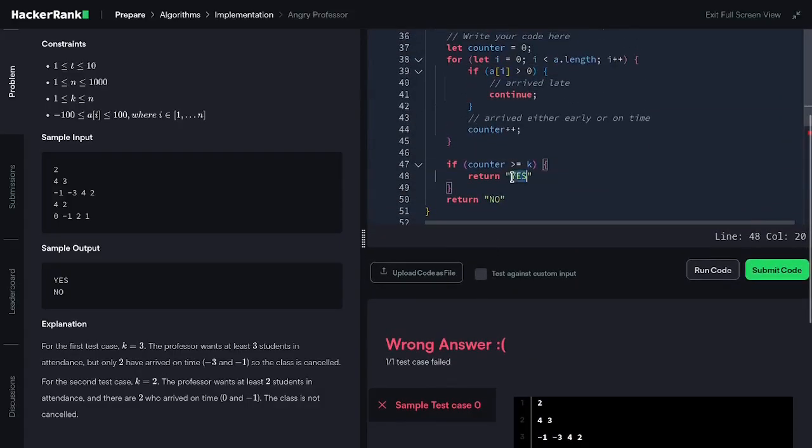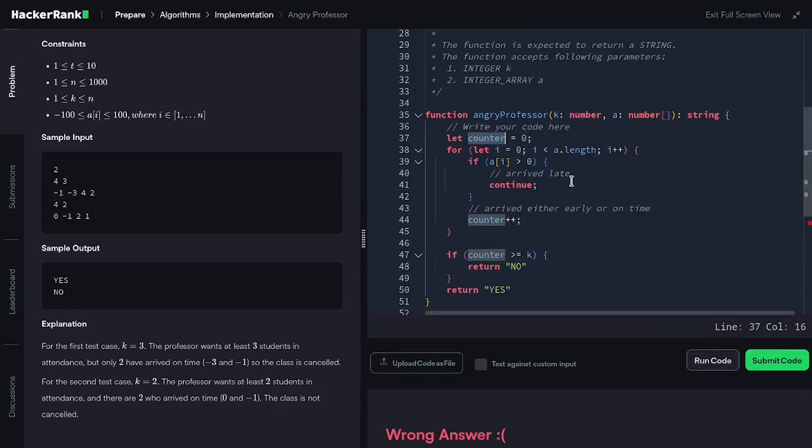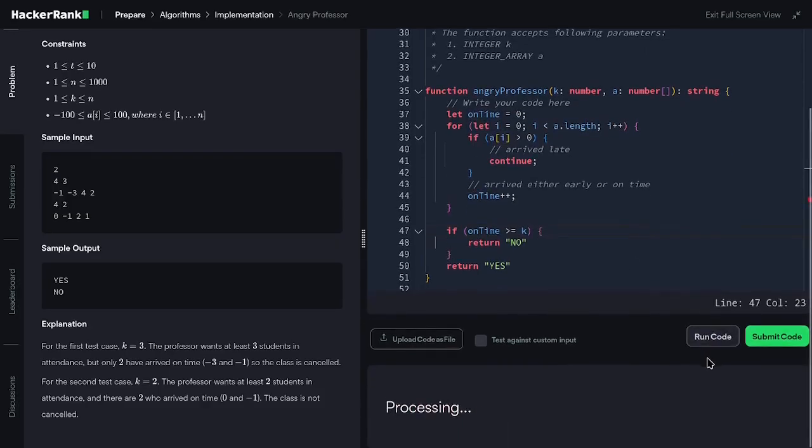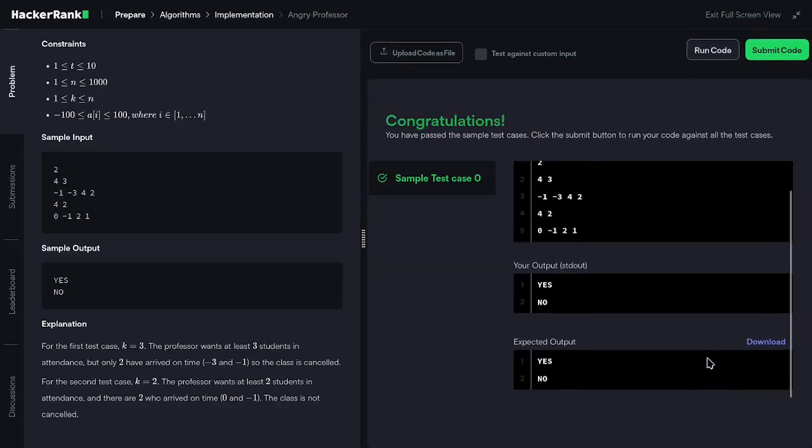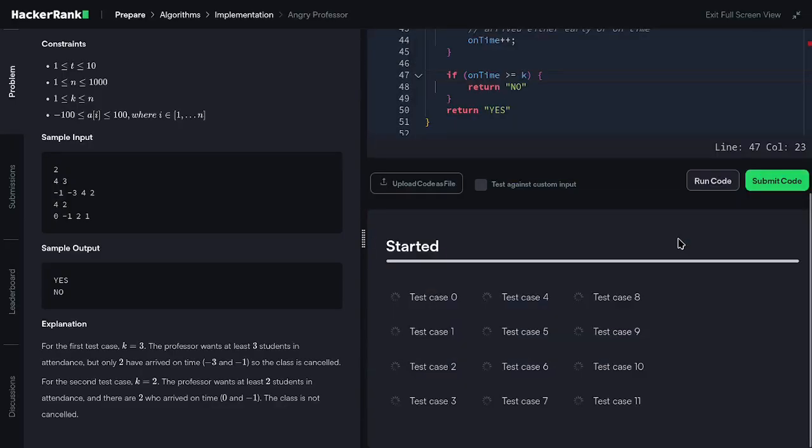Okay, so what about we swap the number, or swap the statement, returning yes. How about we change the counter to be more readable, by on time? Okay, so let's run the code again to see if it works. Okay, it is now completed.